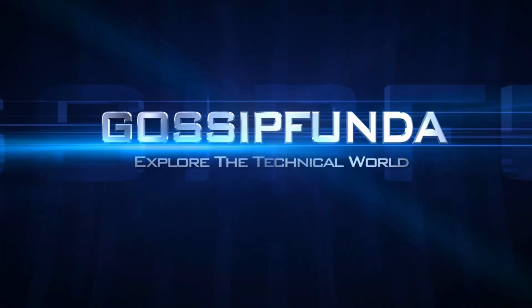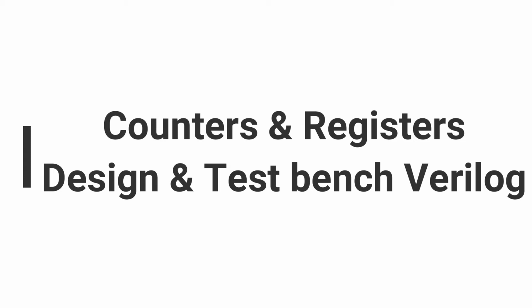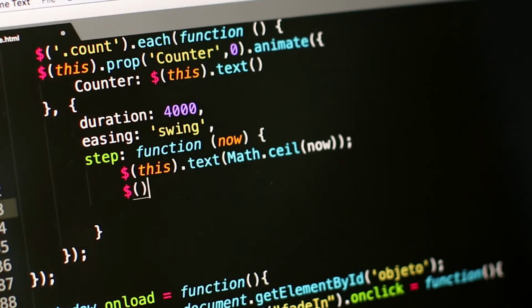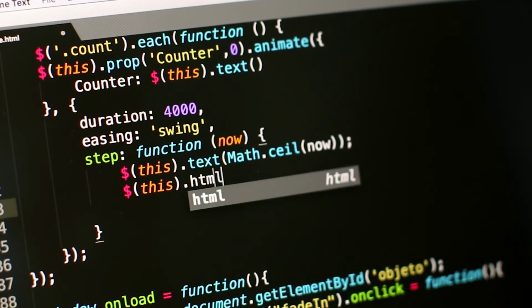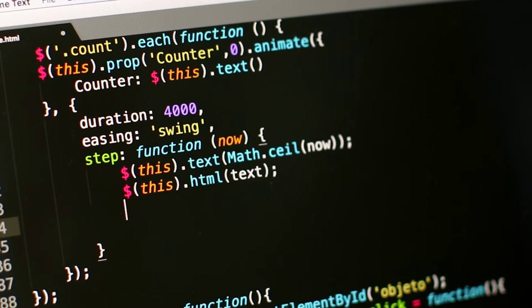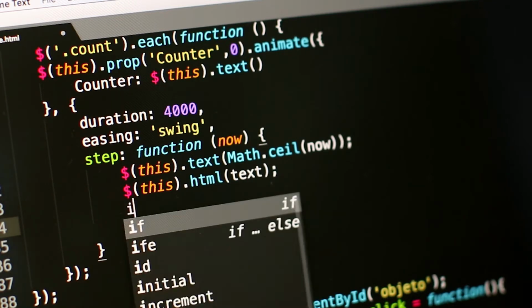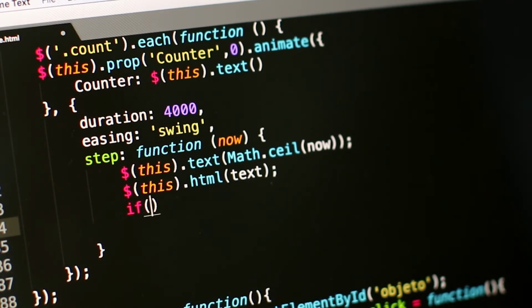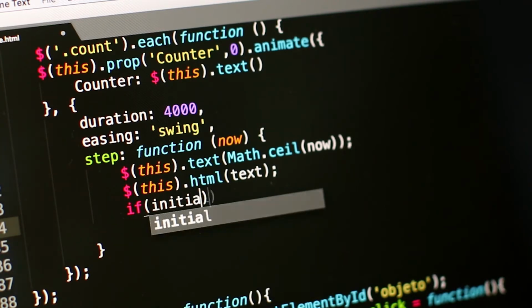Today I am going to make a video on the topic counters and registers, design and test bench Verilog. Digital electronics have the most comprehensive applications that mostly deal with calculations. Counters and registers are the extensive utilization of a sequential circuit, be it time, delay or pulse counting. The sequential circuit covers them all. This write-up is all about counters and registers.